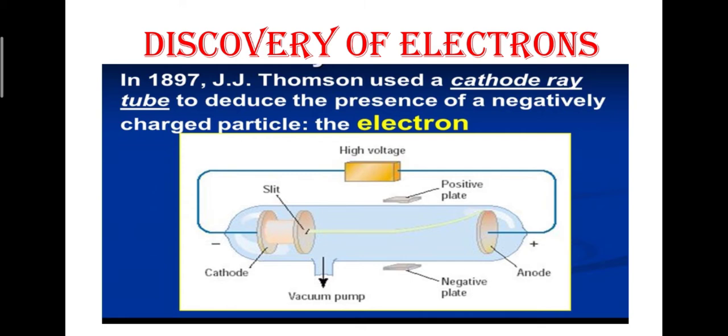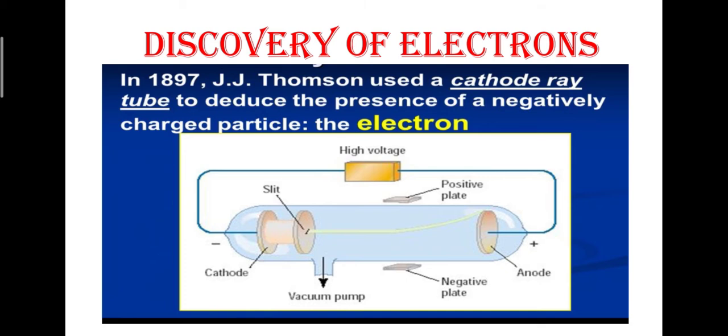In this, he performed an experiment that is called the cathode ray tube experiment, or J.J. Thomson's cathode ray experiment, in which he used a special tube. You can see here in the diagram, a special tube is there, in which he used two electrodes at the end. One is cathode and the second is anode. Electrodes are the metallic plates which are used to transfer current from one terminal to another. Here cathode is a negatively charged plate and anode is a positively charged plate.